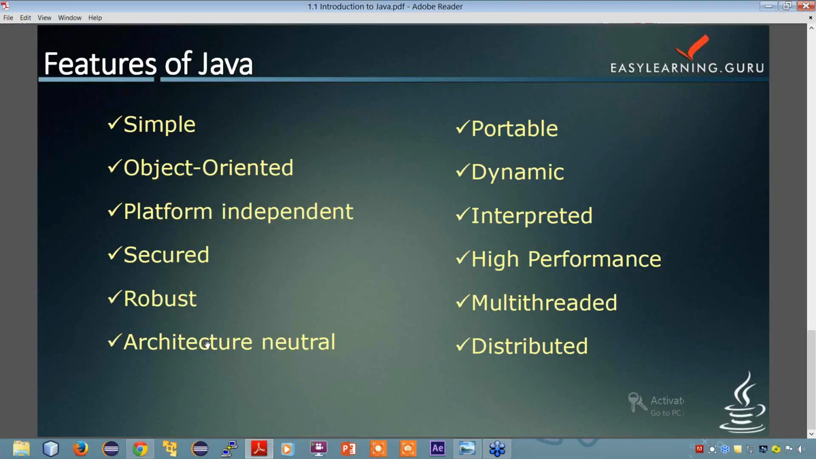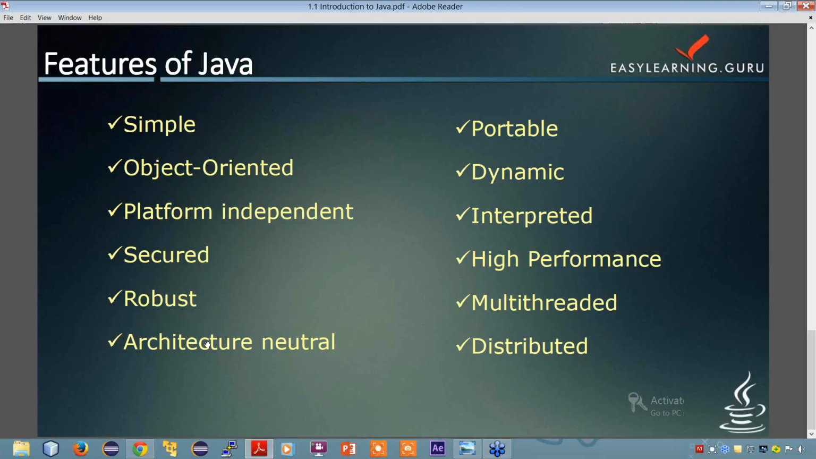Then we move on to Java being secure. Java is secure because there is no explicit pointer. And the second reason is programs run inside the virtual machine sandbox. There are some components that further make Java secure. First is the class loader. The class loader adds security by separating the package from the classes of the local file system from those that are imported from the network sources.